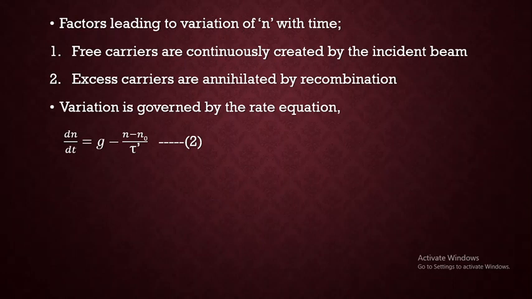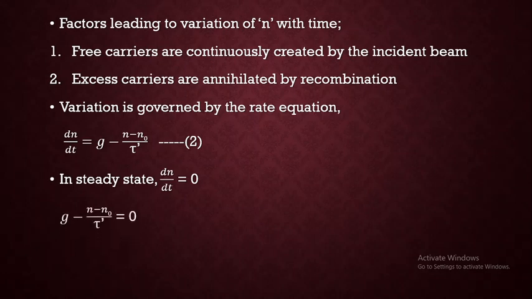We know that due to the incident photons, the semiconductor is in a non-equilibrium state, and whenever a system is in a non-equilibrium state, it tries to come back to equilibrium. So what is the condition? When the state is steady, there will be no change in carrier concentration with respect to time. It is going to remain constant. That is why it is called the equilibrium or steady state. For that case, dn by dt will be equal to 0.